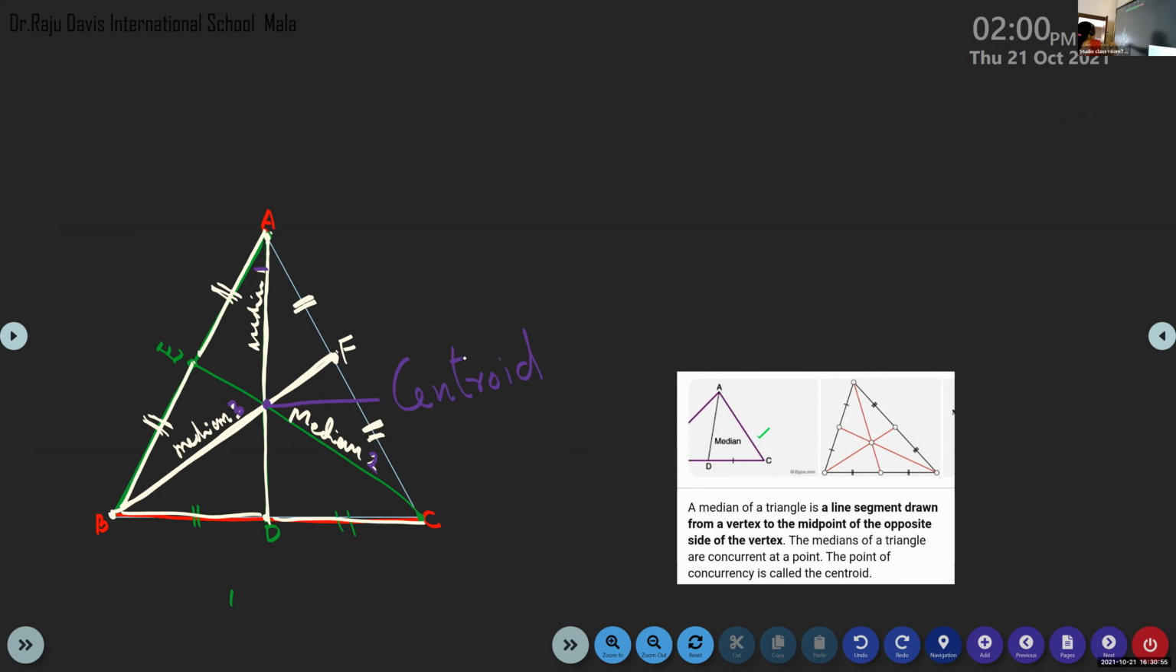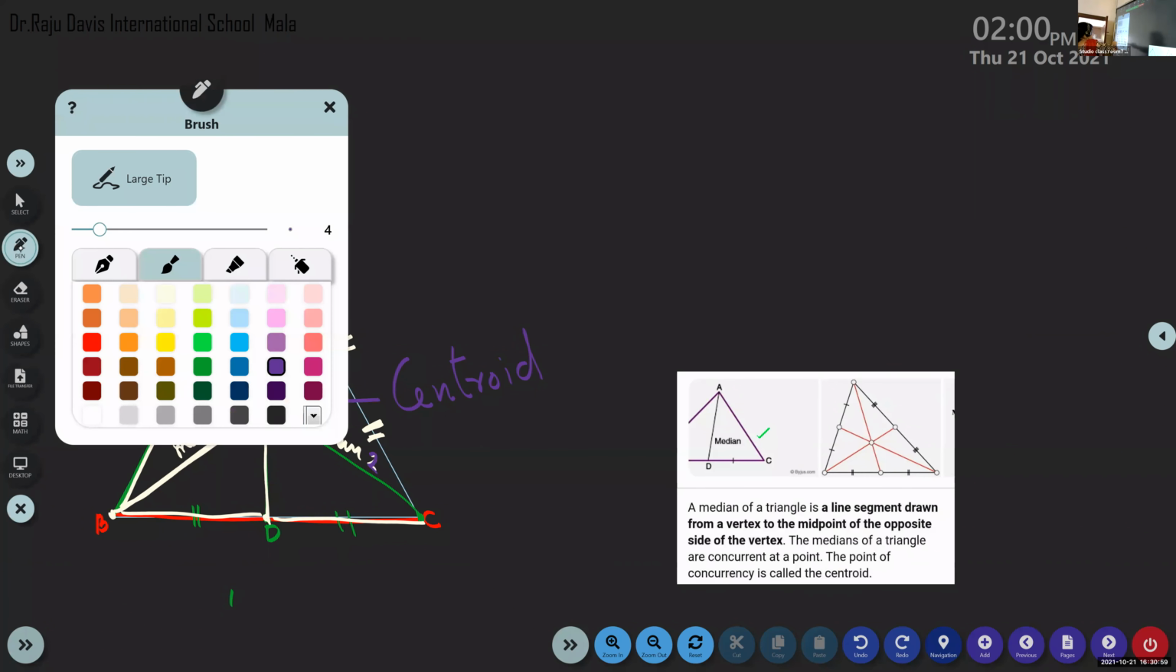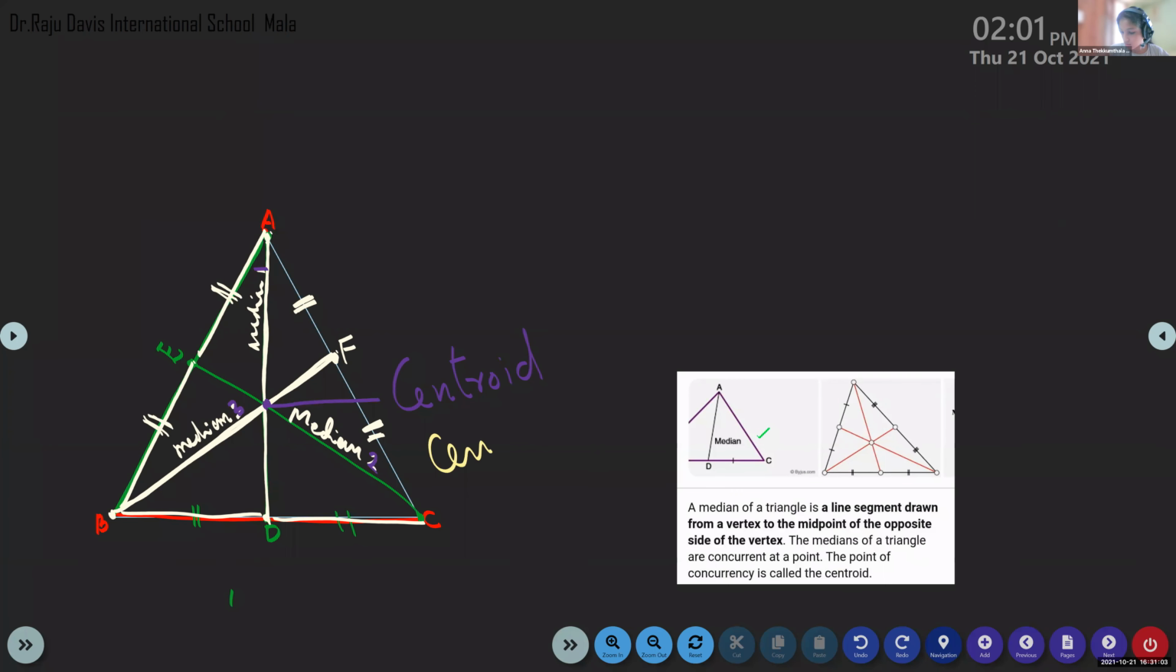Centroid. That point is known as centroid. Okay, what is that point called? It is known, Ma'am, as centroid. Centroid of the triangle. It is the meeting point of all the medians of a triangle. Clear? Okay, so let us come back to our definition.